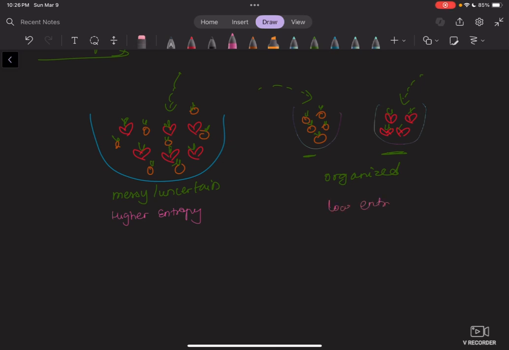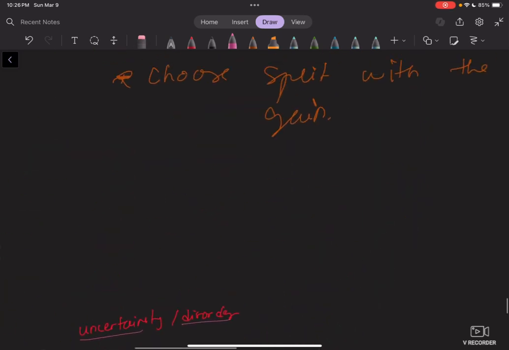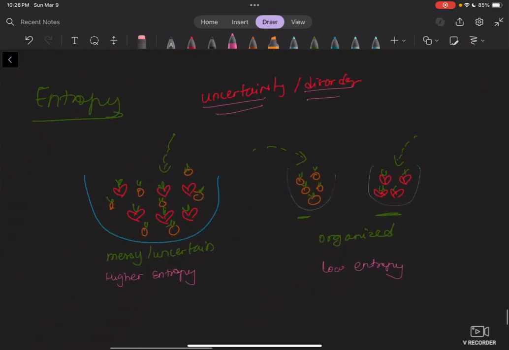So that is low entropy, okay? What is entropy? Entropy is uncertainty or disorder in your data. Something like this, where there's a lot of mix happening, is messy and uncertain, so it has higher entropy. Whereas something like this, perfectly in its own basket and very organized, where you can predict what fruit you will pick next, has lower entropy, okay? So I hope that makes sense.